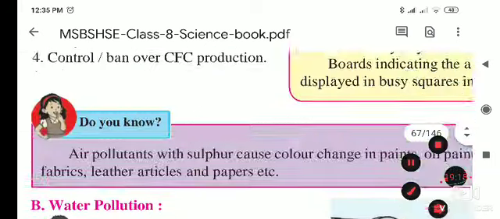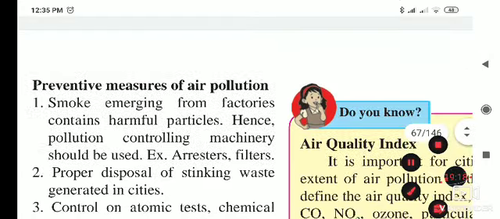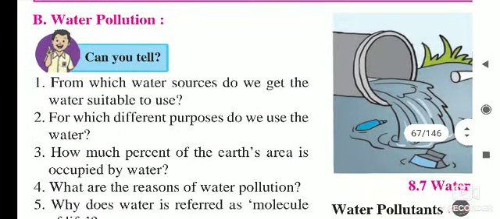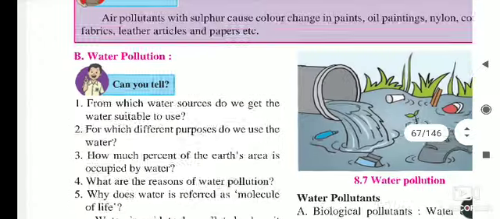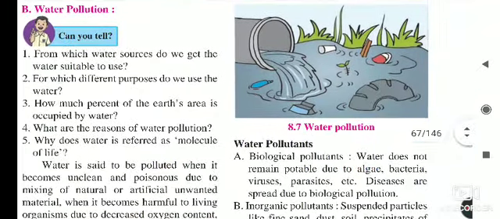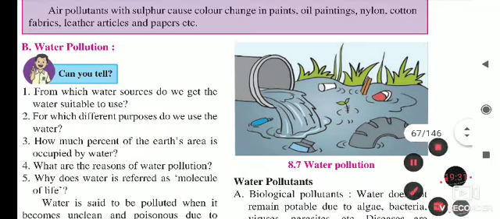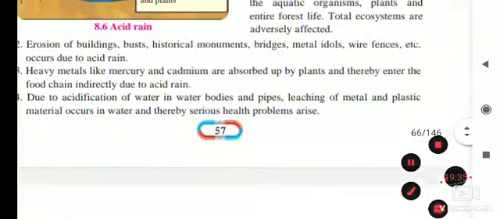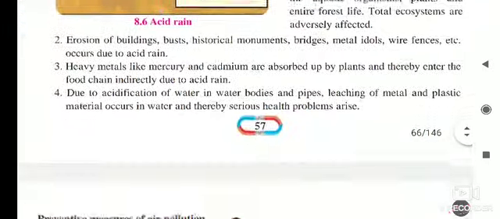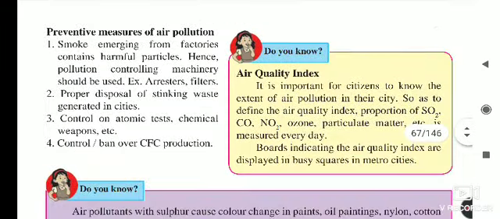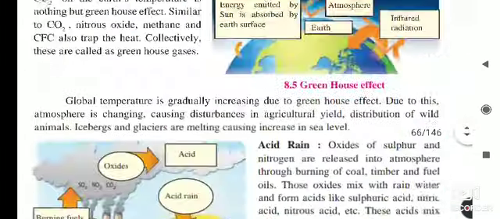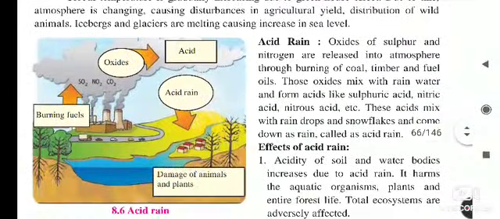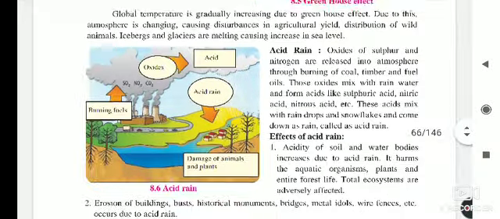So today we saw acid rain, the preventive measures for air pollution, and the can-you-tell questions of water pollution. Today all of you read this and understand it. If you have any difficulties with this part of the lesson, you will tell me. I told you to write the answers for these questions, the can-you-tell questions. You have to learn the definition of acid rain and its effects.